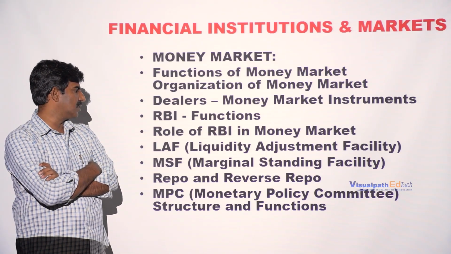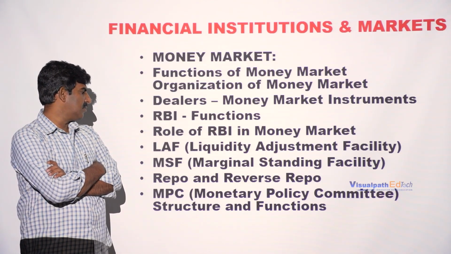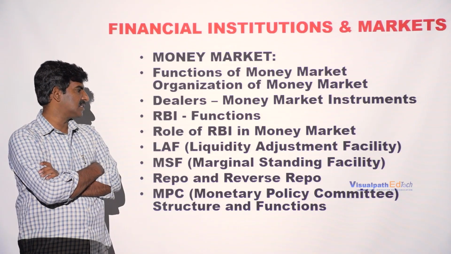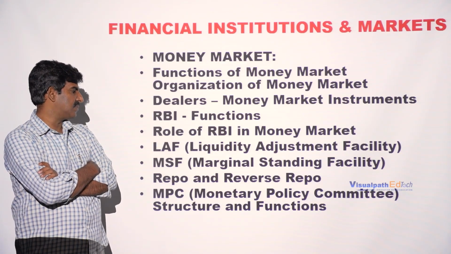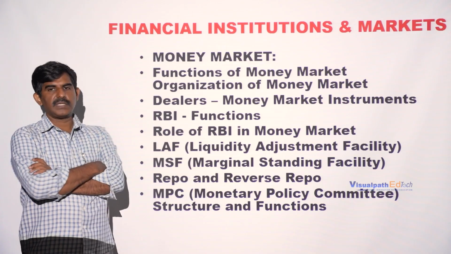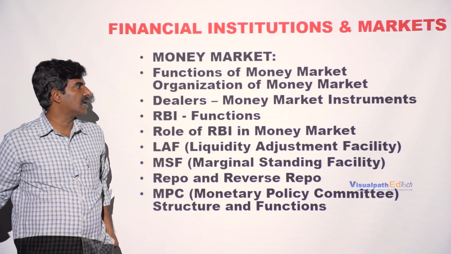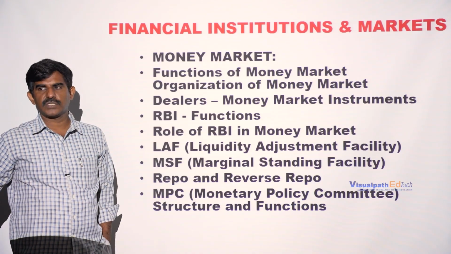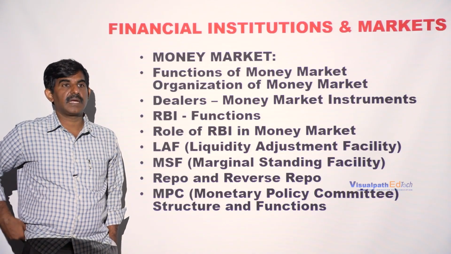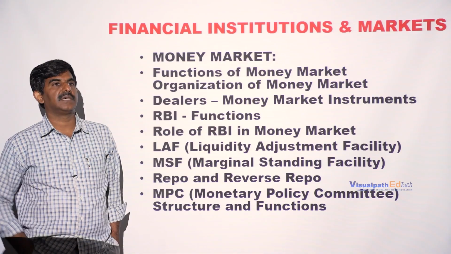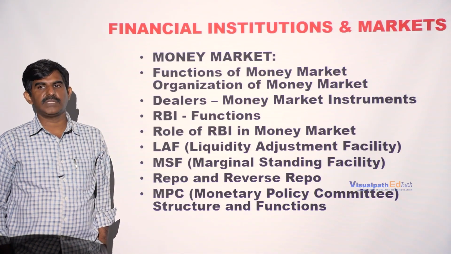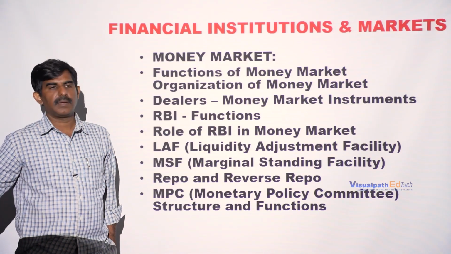We'll also learn about the liquidity adjustment facility and the marginal standing facility. These are the various topics relating to unit number 3 of financial institutions and markets. Basically, this unit talks about the money market and various instruments related to it, and how the money market is regulated by the RBI.